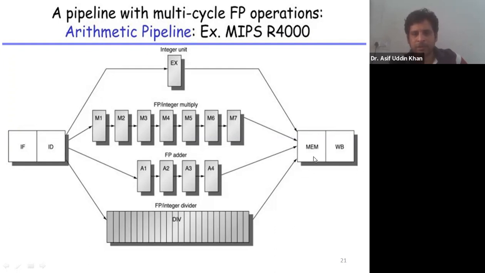And the other stages like MEM and WB are as they are. They are not changed. The IF stage, ID stage, MEM stage, WB stage are not changed. But this EX stage is divided into sub stages for different operations. So this is how arithmetic pipelining works. In arithmetic pipelining, the arithmetic operation is divided into sub operations, into different segments, and that is applied here in the EX stage. Any question?